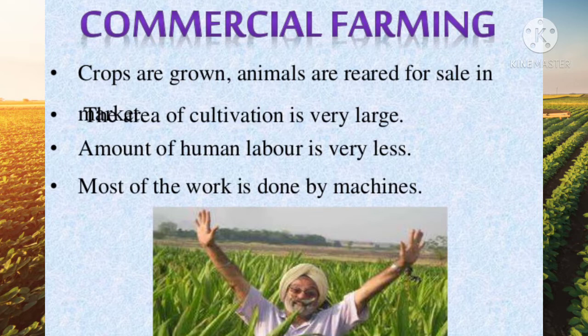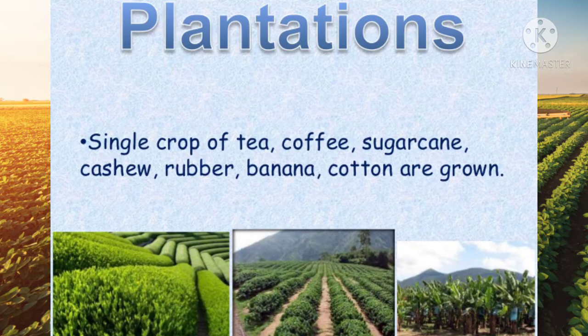Here, the degree of commercialization varies from one region to another. For example, rice is a commercial crop in Haryana and Punjab, while in Odisha it is a subsistence crop because of the climate and other features.